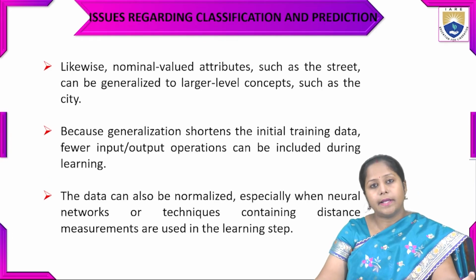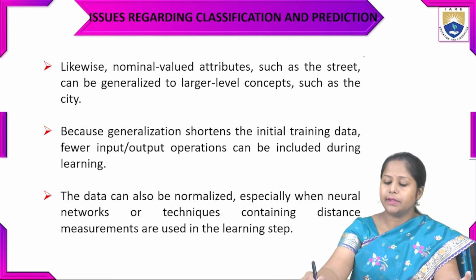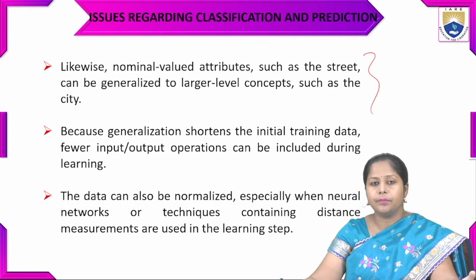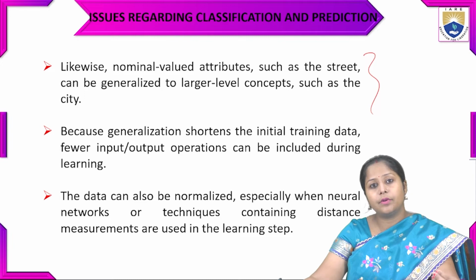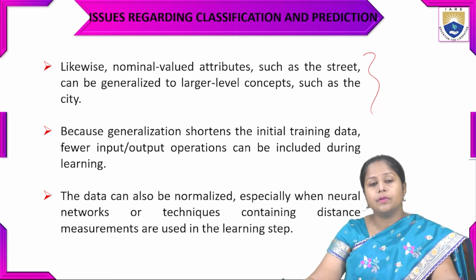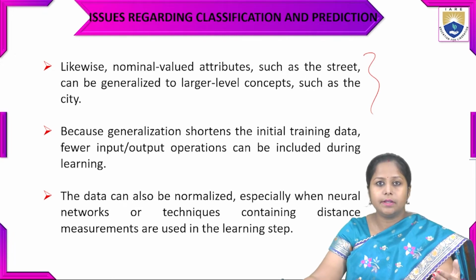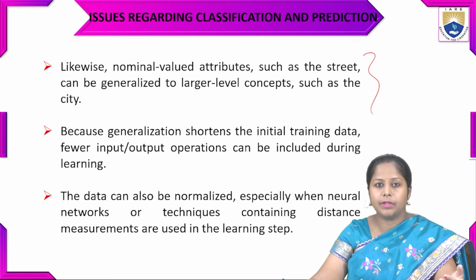Like this, nominal valued attributes can also be there, such as street, that can be generalized to a larger level such as city. What I have said is that there would be some association, some relationship, a behind-the-scenes relationship. Because if we write an address, there will be the pin code.